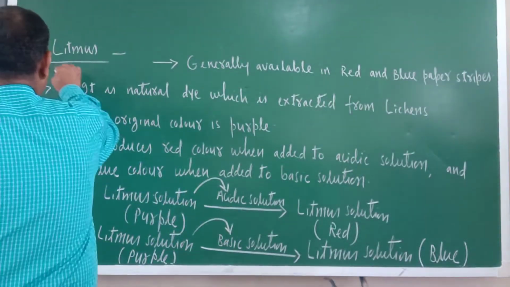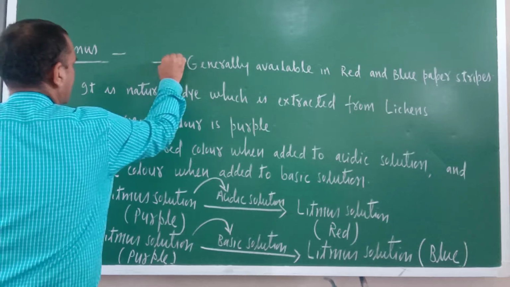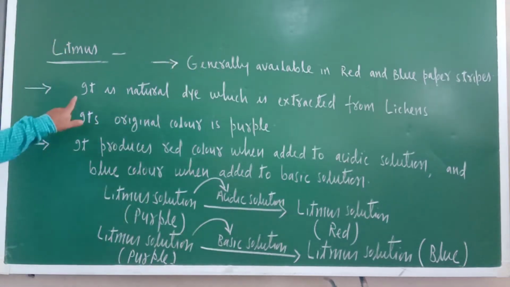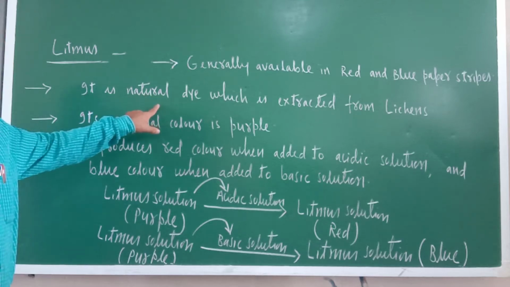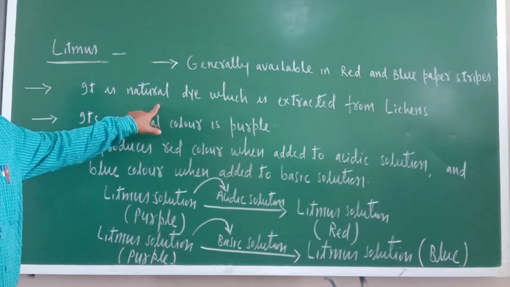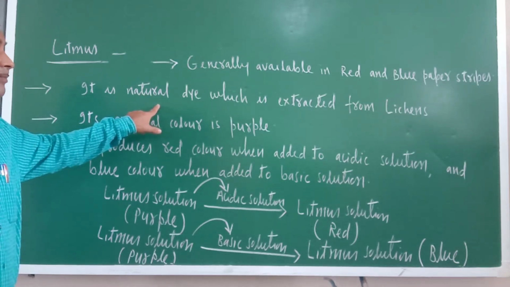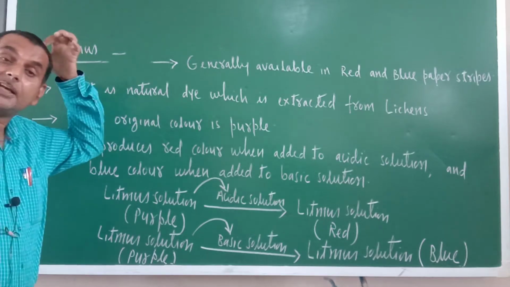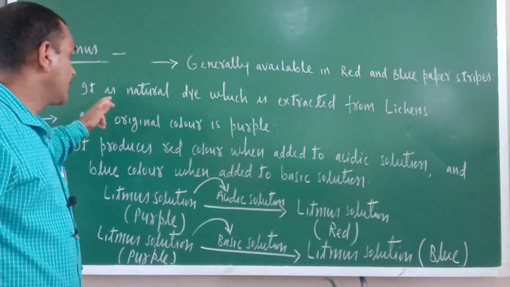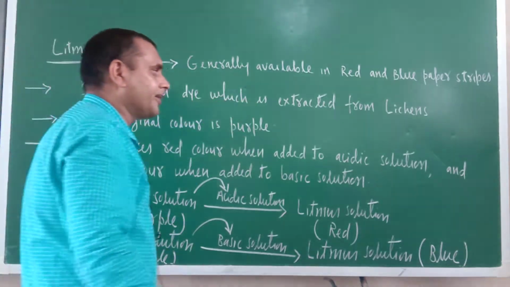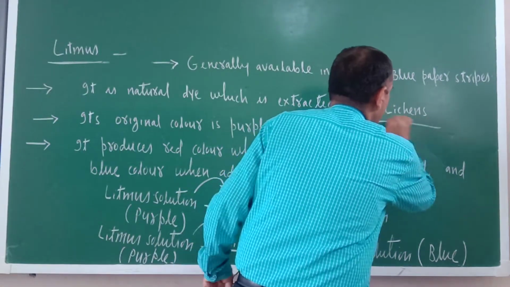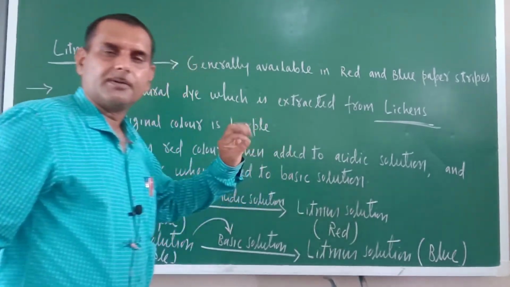Okay. So just see the first point which I wrote here, later on I will tell you. Now start from here. It is a natural dye. Dye means colored substance. It is found basically in lichen. Lichen is one type of alga. So it is a natural dye which is extracted from lichens. Alga, do you understand?